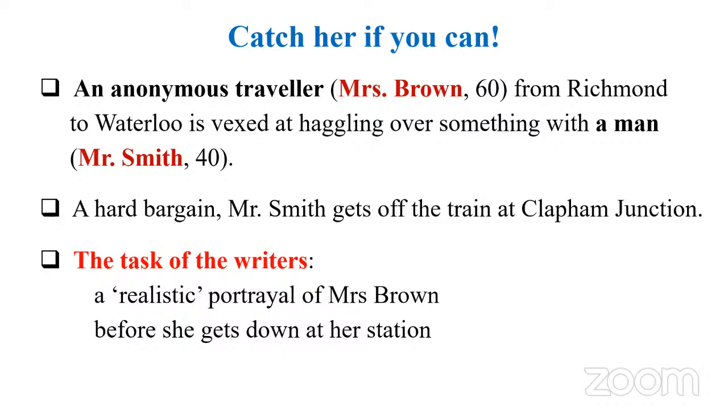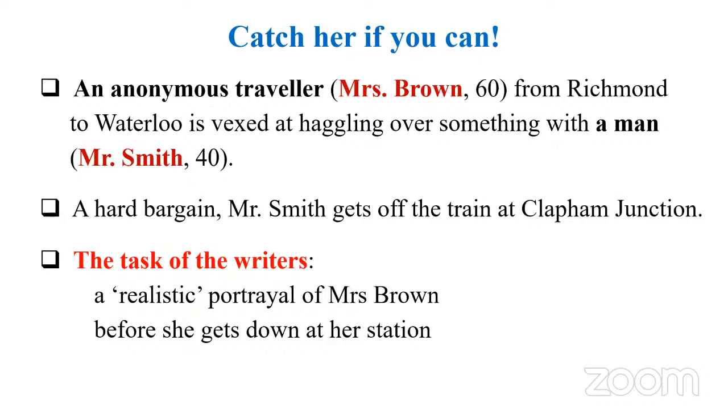Even this could be a question: the characters Mrs. Brown and Mr. Smith were created by Virginia Woolf in which essay or which work? Virginia Woolf gets on the train, and when she enters, she sees two people, Mrs. Brown and Mr. Smith. They have been arguing over something, and now because of her presence, they stopped arguing. It seems there's a kind of hard bargain, after which Mr. Smith gets off the train at the station, Clapham Junction.